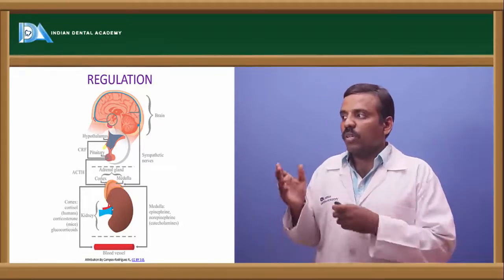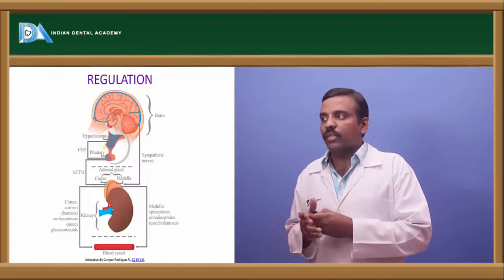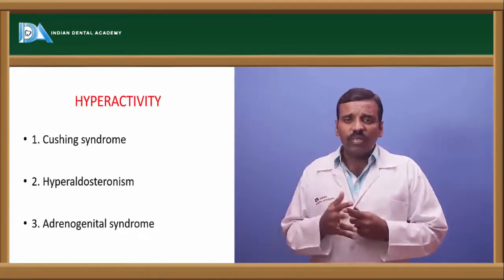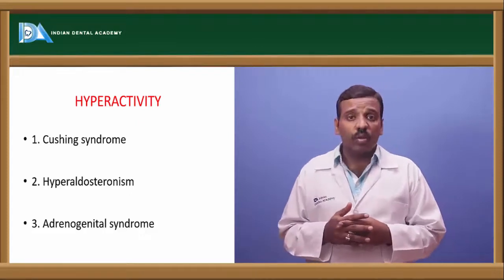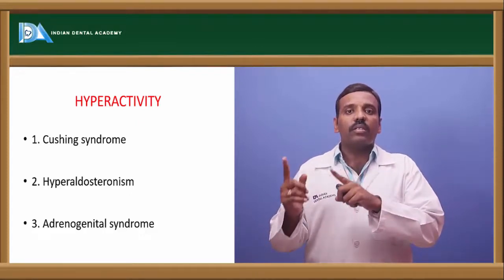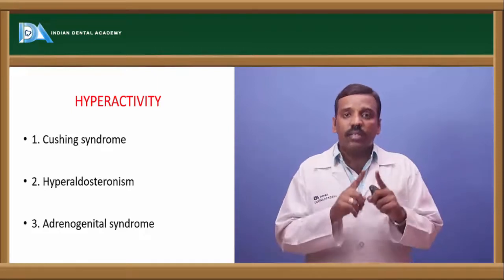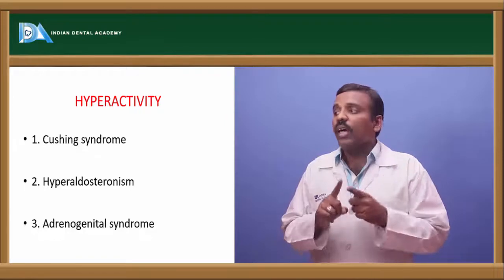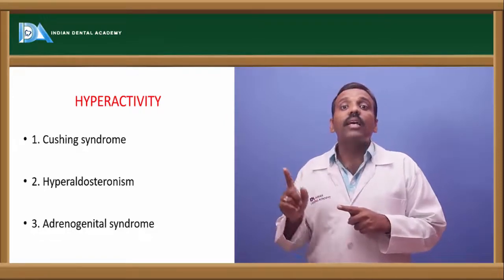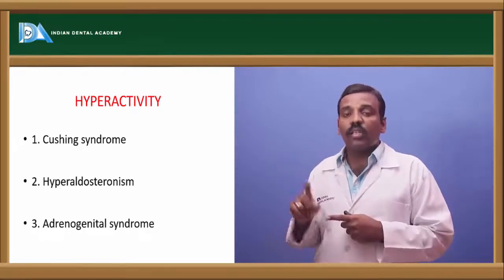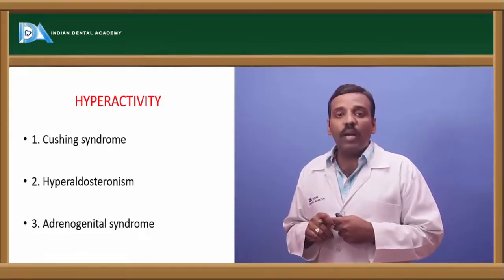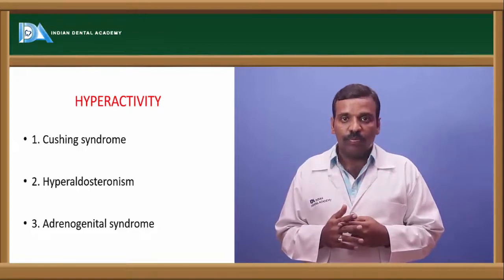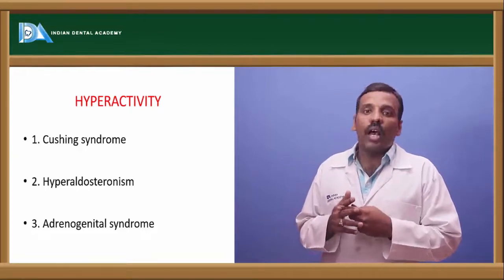Okay, so that is what this adrenal gland, adrenal cortex, and the hyperactivity of this adrenal cortex leads to Cushing syndrome. Don't get confused between Cushing syndrome and Cushing disease. Cushing disease is a pituitary disorder, that is ACTH. And Cushing syndrome is an adrenal cortex disorder. And next hyperaldosteronism, and next adrenogenital syndrome. Three disorders are in this hyperactivity.